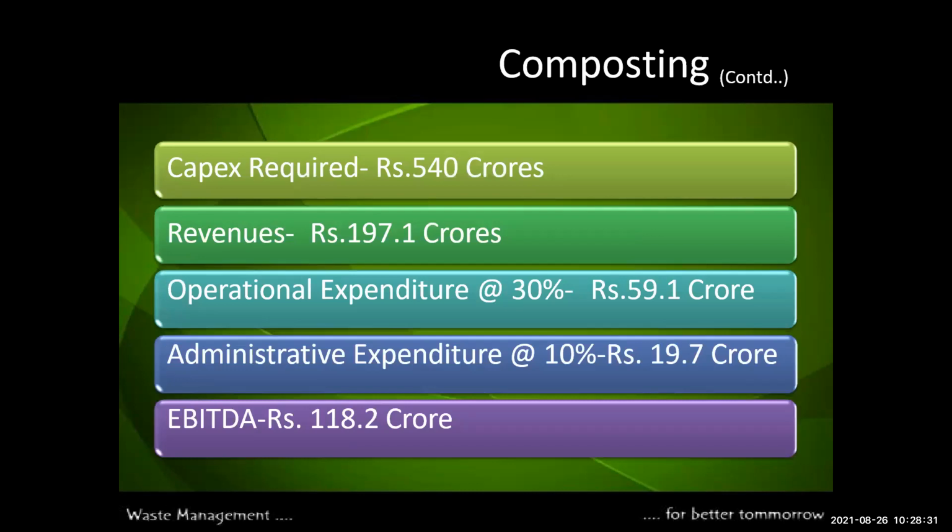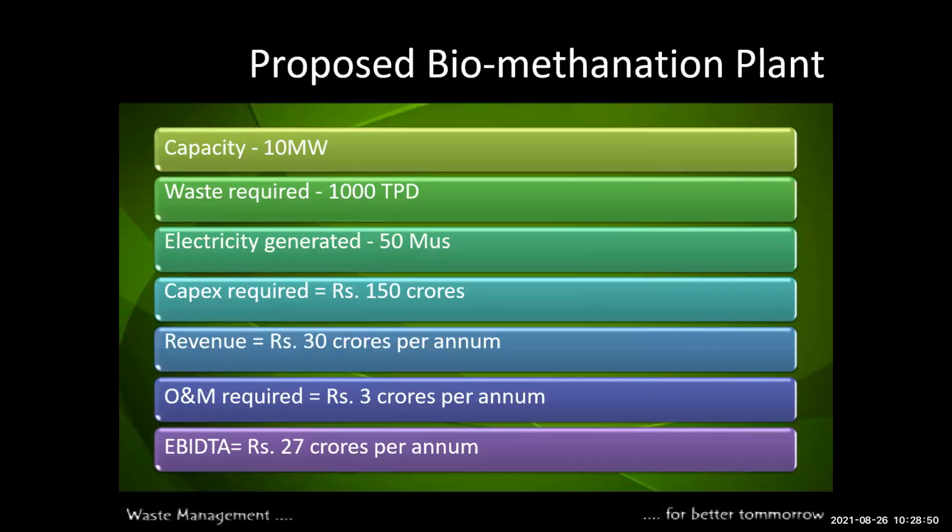Then the compost capex requirement is 540 crores, revenue is 1.1 crores, operational expenditure at 30% is 59.1 crores, facility expenditure at 10% is 99.7 crores, and EBITDA is rupees 118.2 crores. Then the proposed biomethanation plant.